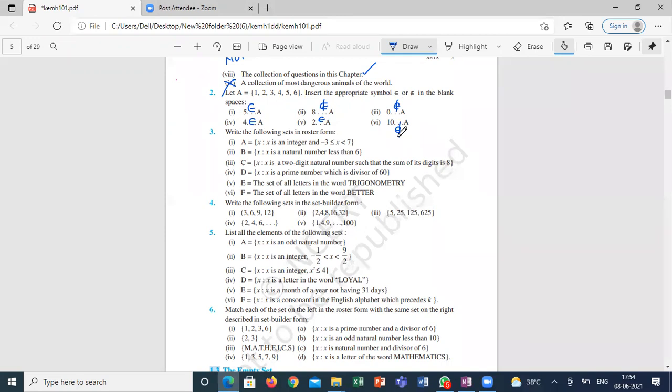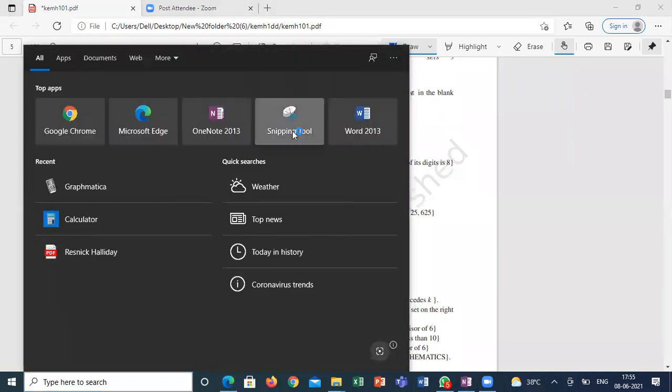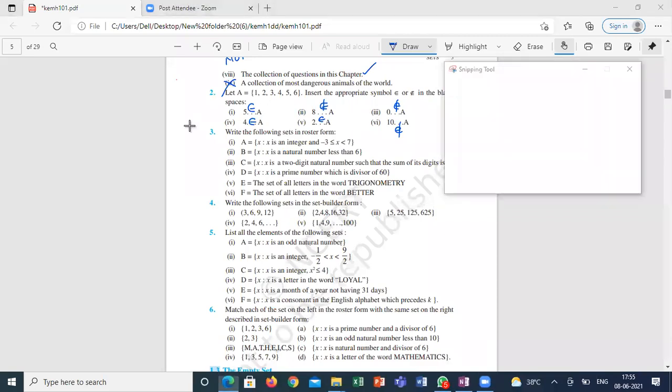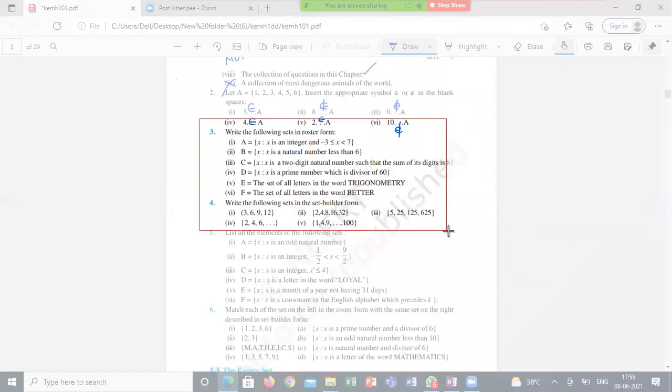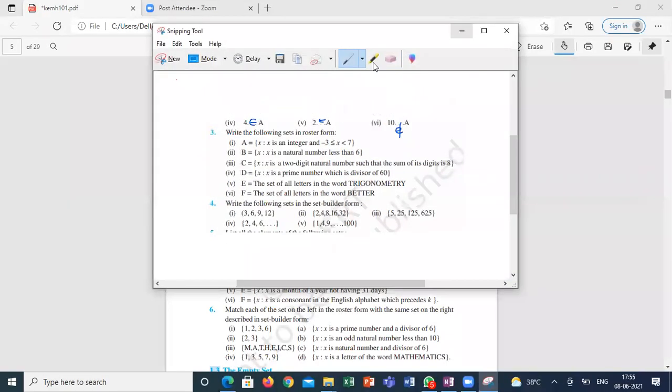Yes, sir. Which of the following sets are in roster form? Hamsini, can you identify which of the following sets are in roster form? What is the meaning of roster form? Sir, it's to write the sets in roster form. Okay, write the sets in roster form. So I will copy here. I will ask one person to answer, then it will be easy to understand this one.